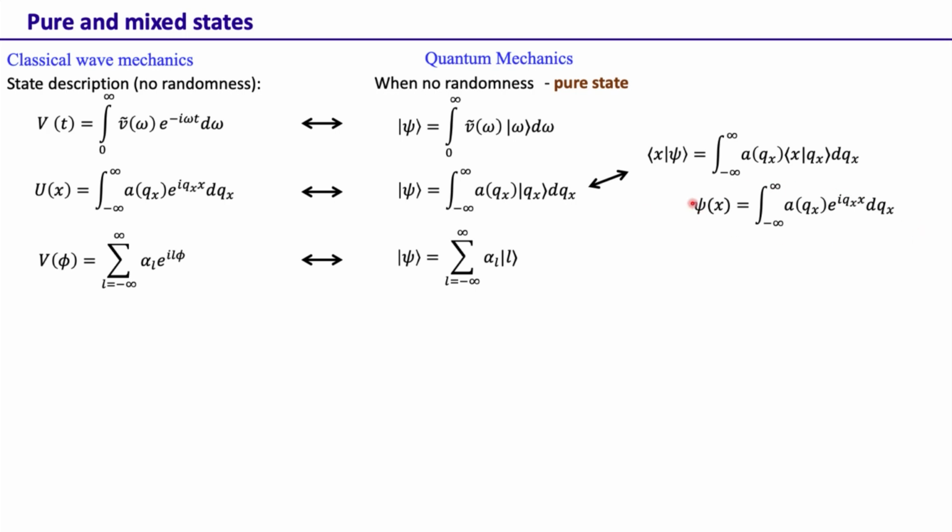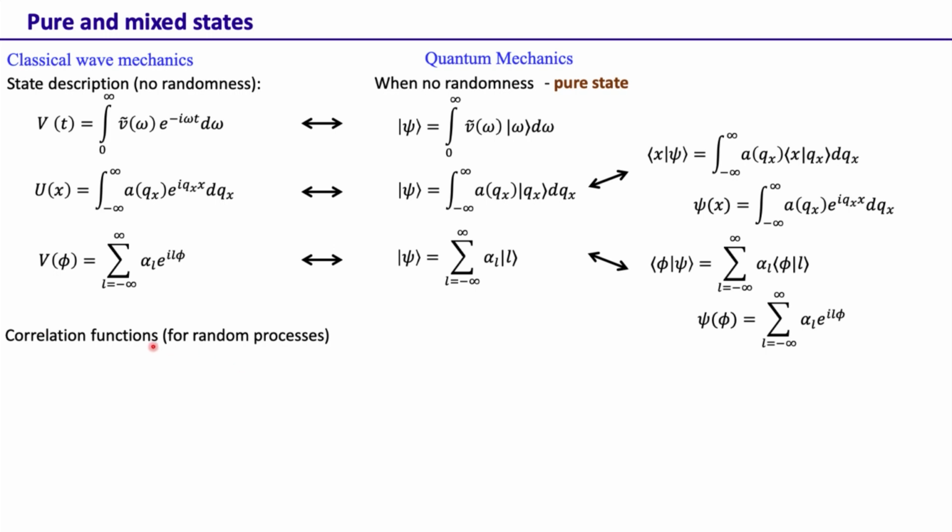This is the wave function representation, and we can see that this representation and this representation are very similar. Similarly, for the discrete basis, we can again take the projection, and then this is the wave function in the phi basis, and again this representation is very similar to that representation. So when there is no randomness, the state in quantum mechanics is referred to as a pure state.